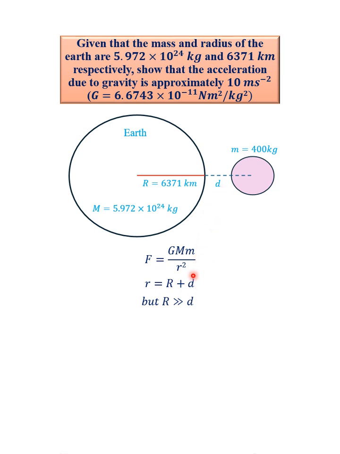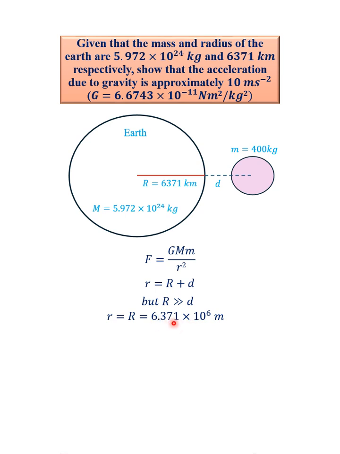It means we will assume we are not seeing this d here, so that the radius, or the distance r, will simply be equal to the radius of the Earth, because d is negligible when you compare it with this value. So the distance r will simply be the radius of the Earth, 6,371 kilometers, just as we have it here.